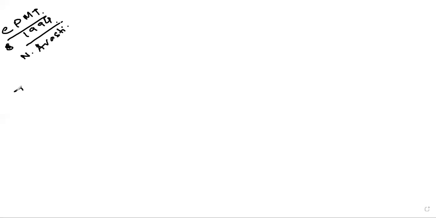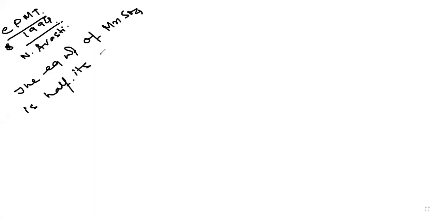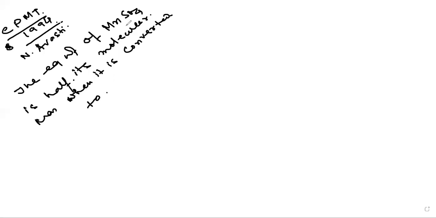The equivalent mass of MnSO4 is half its molecular mass when it is converted to MnO4.